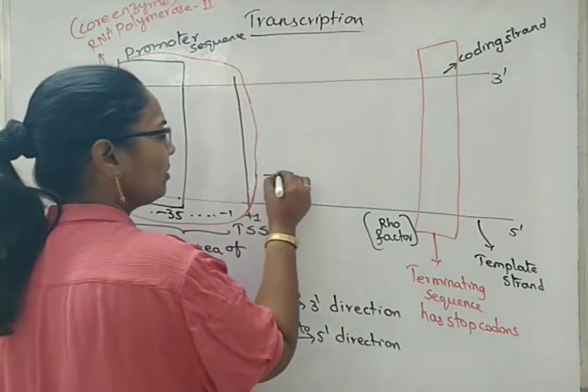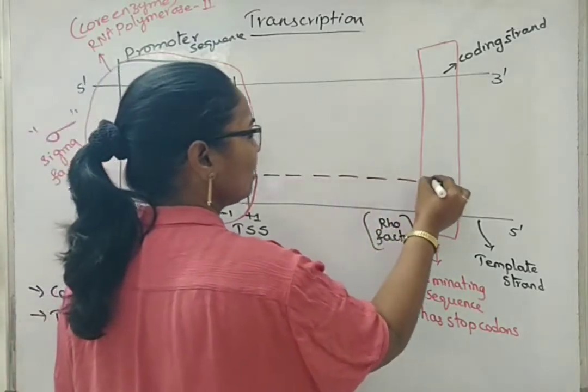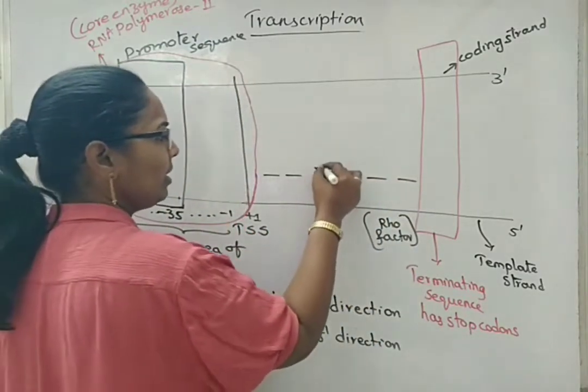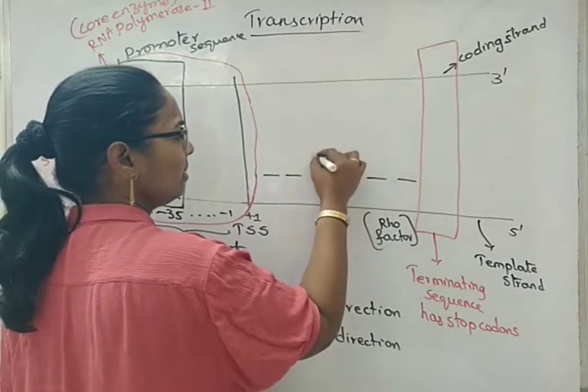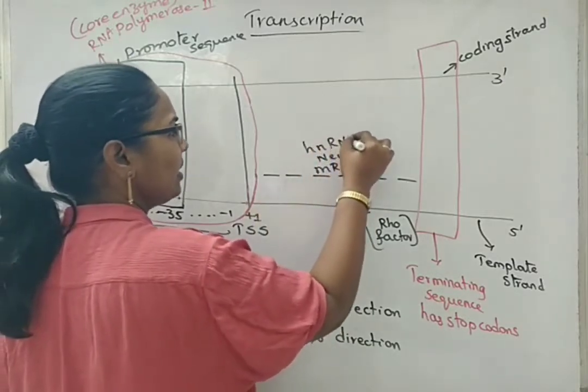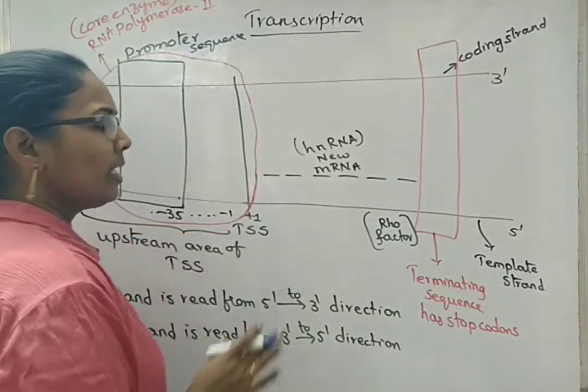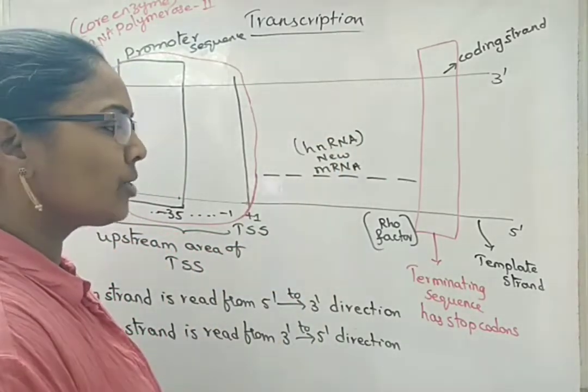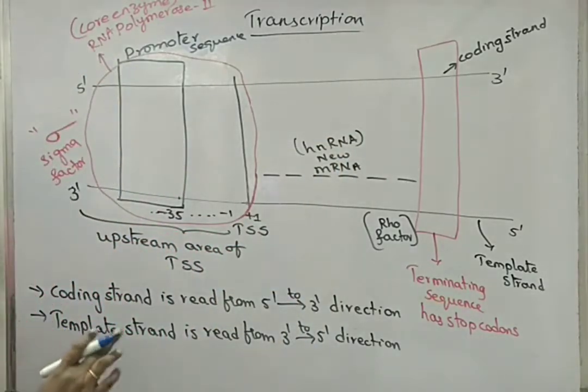So, here will be the new mRNA strand that is formed. So, this can be new mRNA. New mRNA is always termed with a term like hnRNA, meaning heterogeneous nuclear RNA. We will see all this during the process of transcription. So, these are the main points.